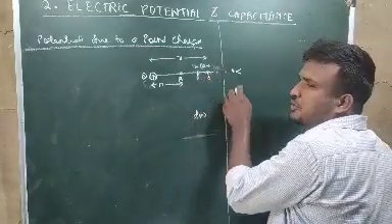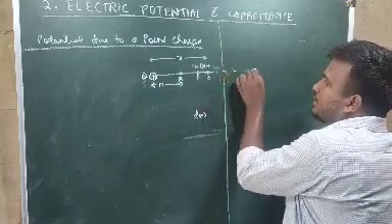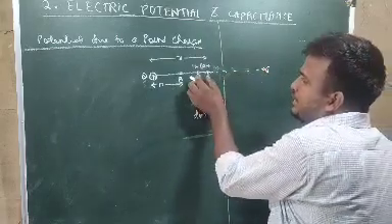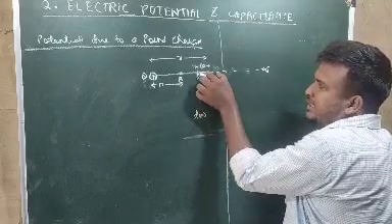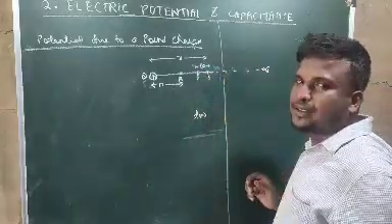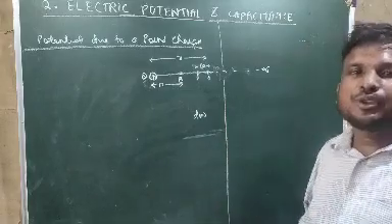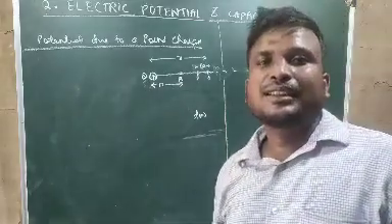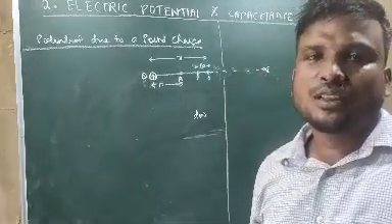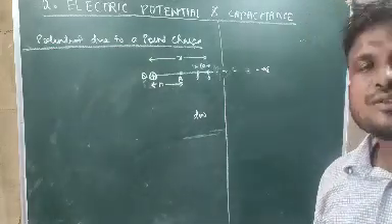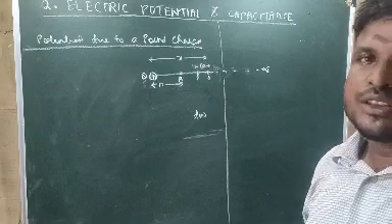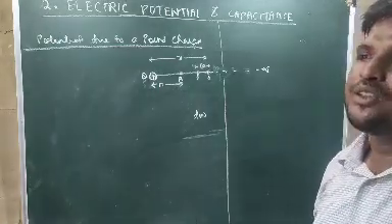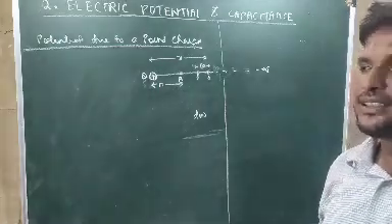Like this, many dW will be there between 2 points. If we want to add all these dWs, we just integrate within the proper limit, and we will get the total amount of work done. Once we know the total work done, that work is stored as potential energy, or we can say potential, which I have already discussed.